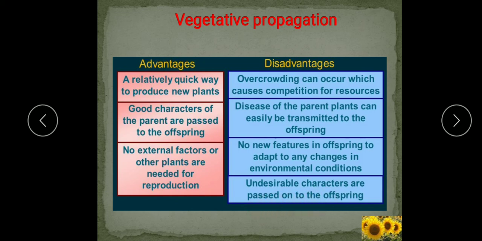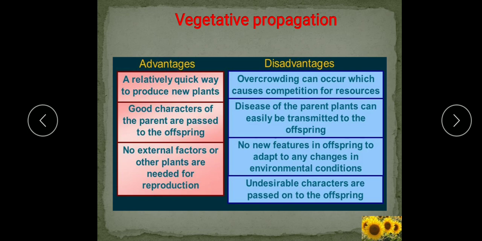These features are also passed, and over a period of time newer generations of the plant produced via vegetative propagation lose their vigor. Vigor means strength. The plants which are produced continuously by vegetative propagation do not have much strength; they are the weaker ones. Offspring from the same parent have the same features, so they are prone to the same infection.